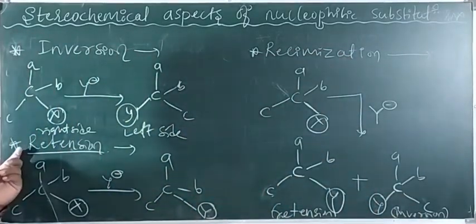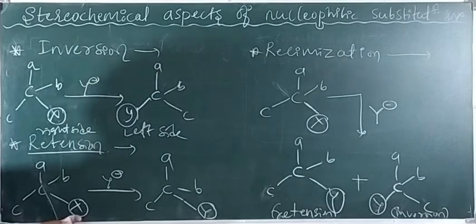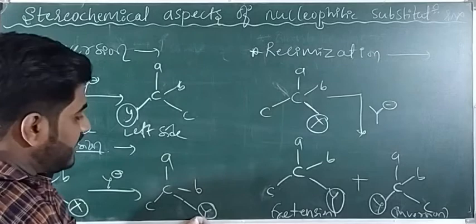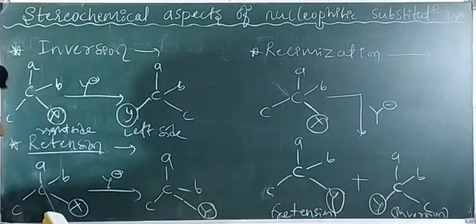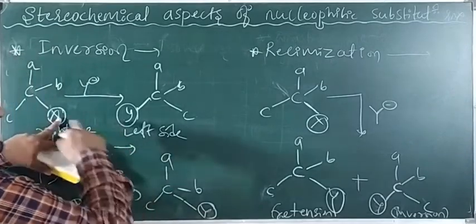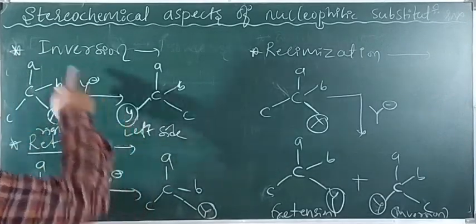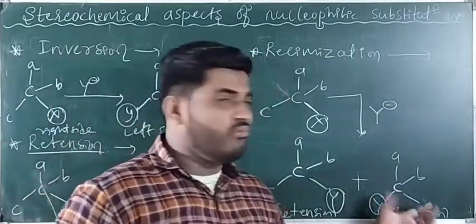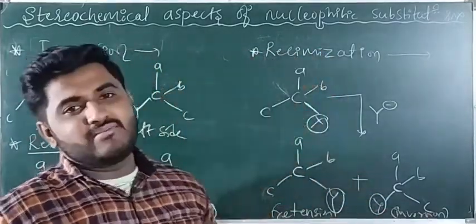In retention of configuration, X is on the right side in the reactant part. When we replace X by Y, we are getting Y on the right side. Here it is the same, right; here it is right to left. So different is inversion, same is retention. When both retention and inversion are there, then it is racemization.